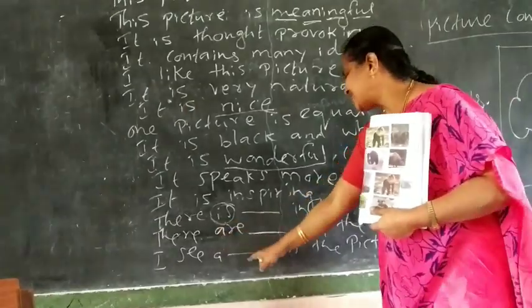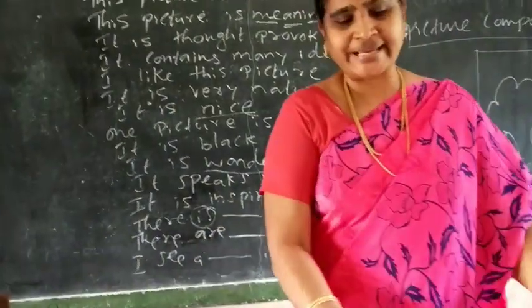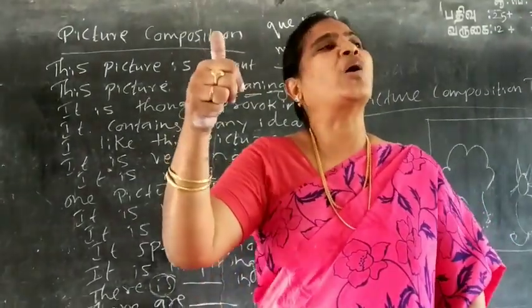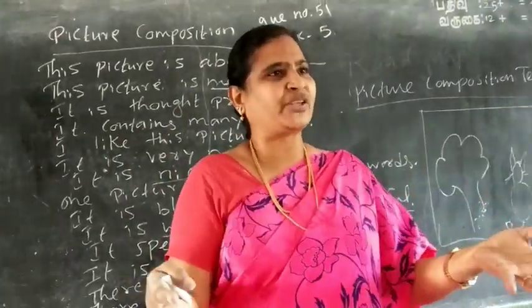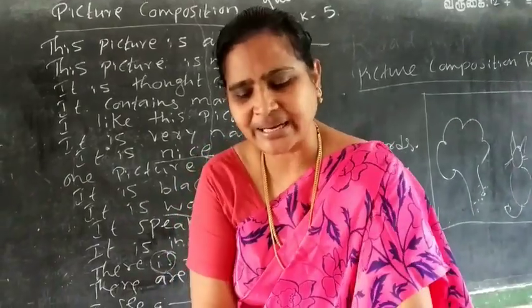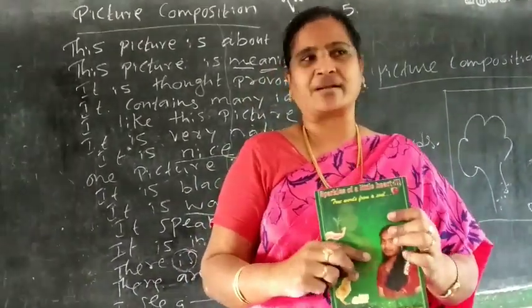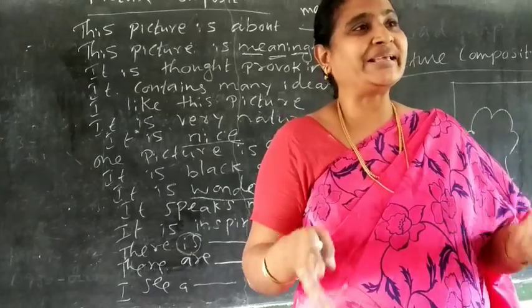Next one. I see dash in the picture. What do you see in the picture? I see a boy in the picture. I see a tiger in the picture. I see water in the picture. Anything like that. I see a girl in the picture. I see a hen in the picture. Like that you should write. So it's very easy only.